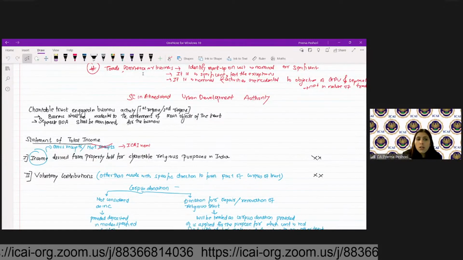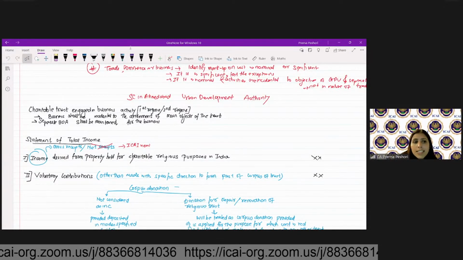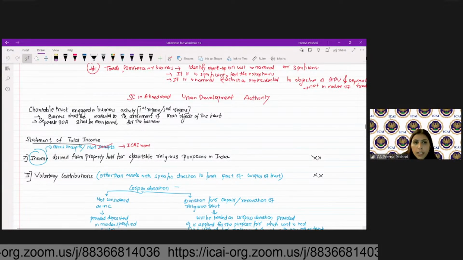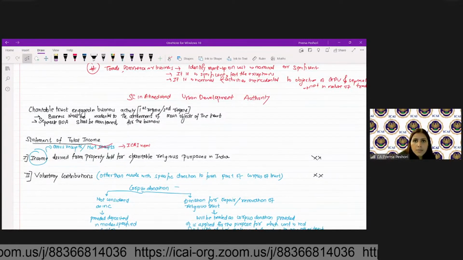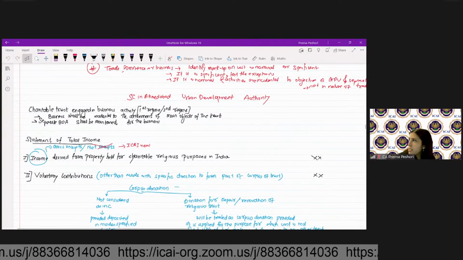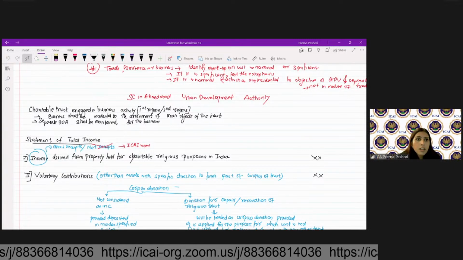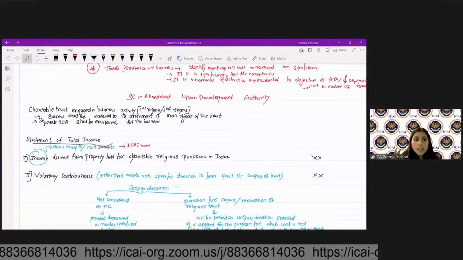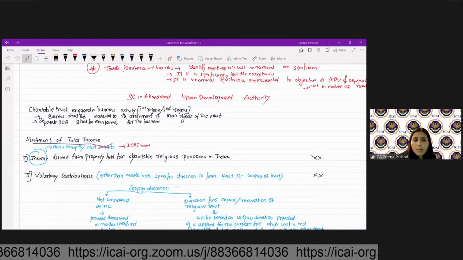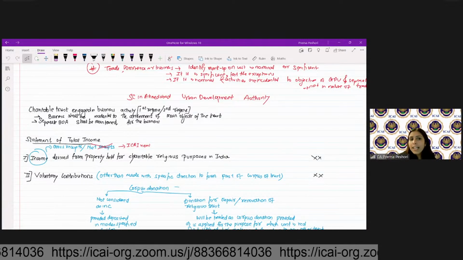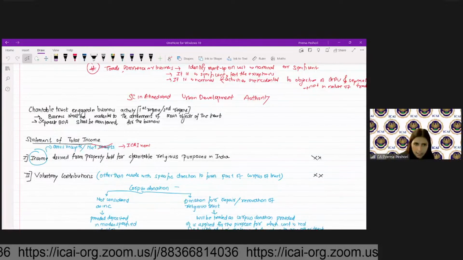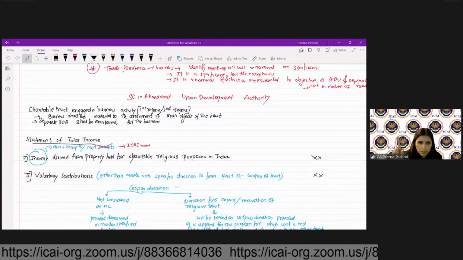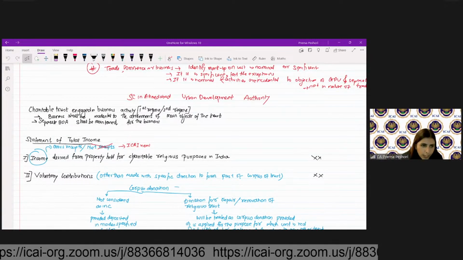Okay. So, how do we ascertain the statement or make the statement of total income? So here, income derived from property held for charitable or religious purposes in India, you will consider while framing the statement of total income.